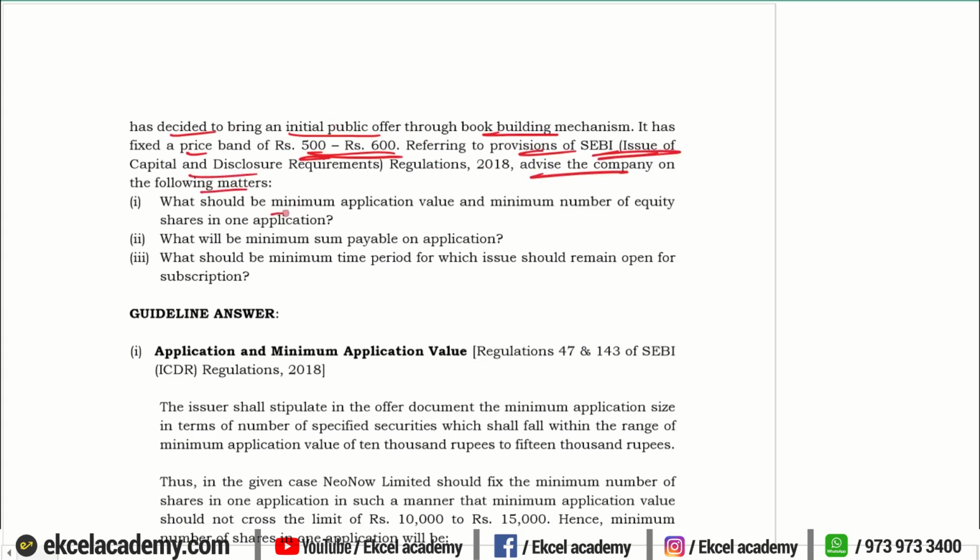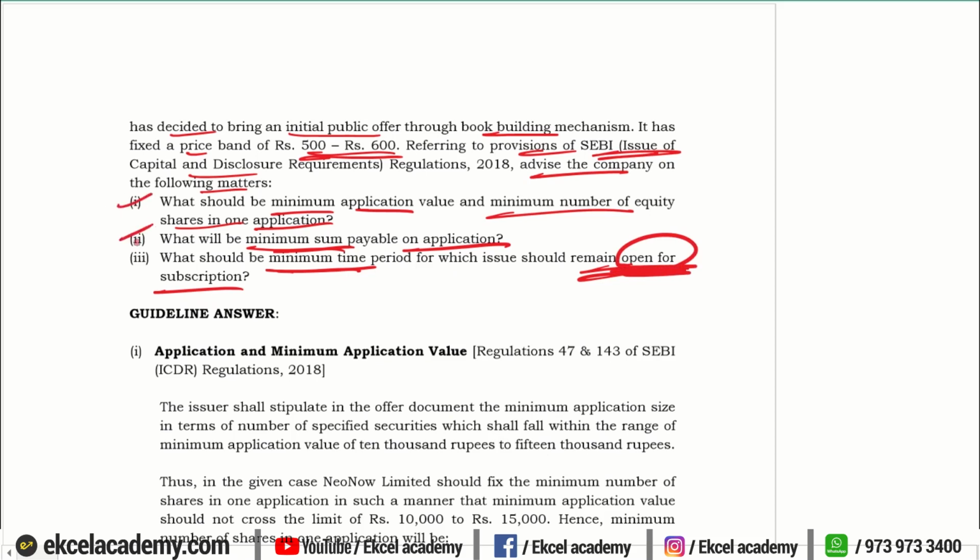Advise the company on what should be the minimum application value, what should be the minimum number of equity shares in one particular application, what will be the minimum sum payable on one application, and what should be the minimum time period for which the offer should be open. The period for the IPO should be open. What is the duration of the offer that should be open?